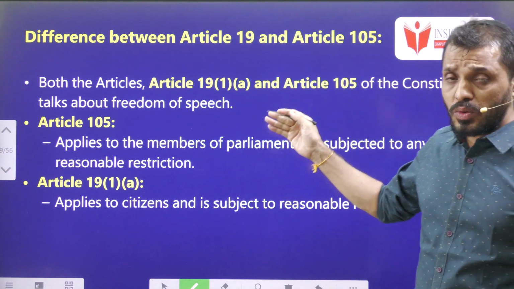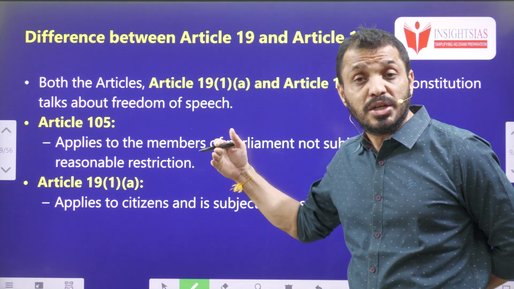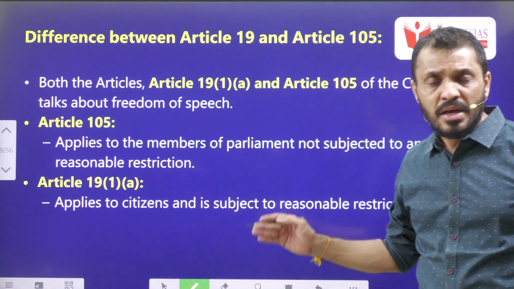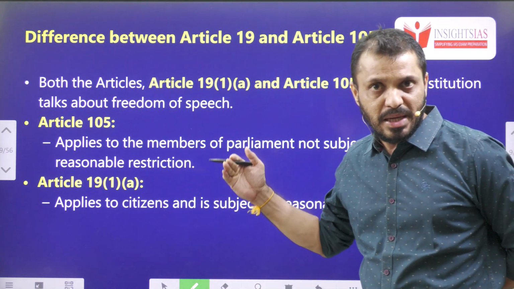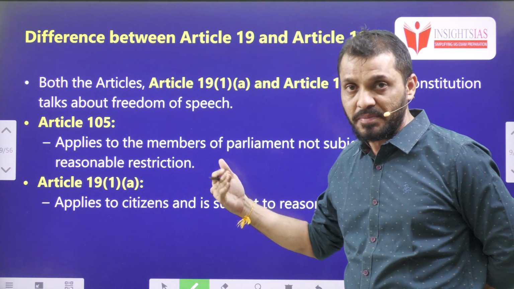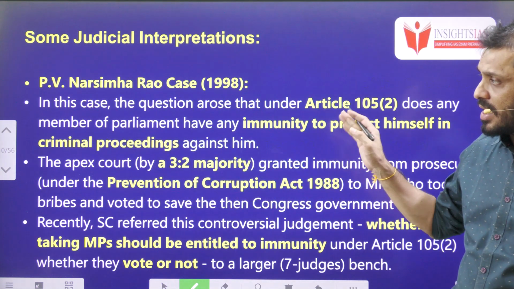Okay, and of course parliamentary privileges. Under parliamentary privileges, the right to freedom of speech to parliamentarians is different from Article 19 Clause 1A, because Article 19 Clause 1A is applicable to every citizen, not related to parliament. But this particular Article 105 is only related to the parliament.